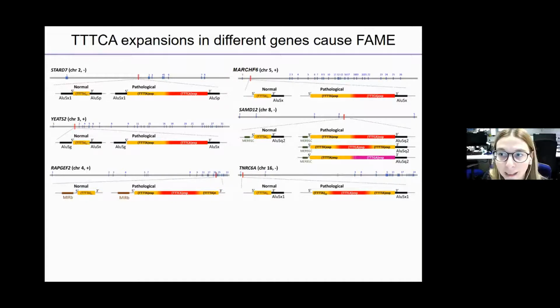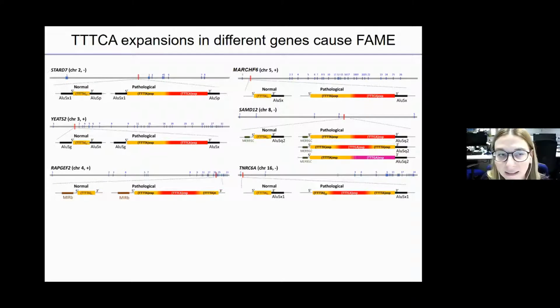Familial adult myoclonic epilepsy is a dominant disorder characterized by adult onset myoclonus associated with epilepsy in at least half of the cases. It is associated with the same repeat expansions in at least 6 different genes.